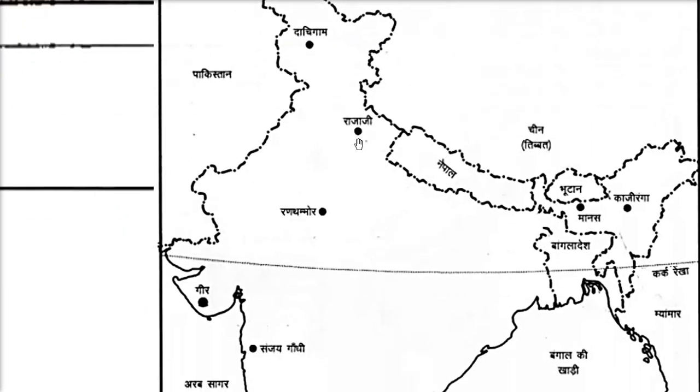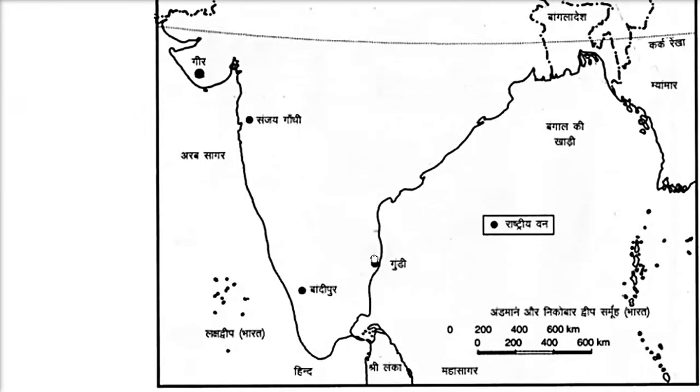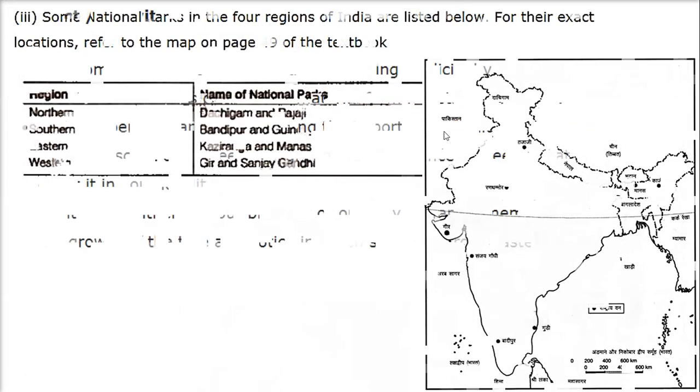So let me take you there. Here Dachigam, Rajaji National Park, and Ranthambore, Gir, Sanjay Gandhi. Then we have Bandipur, Gundi, and on the right we have Manas, Kaziranga.